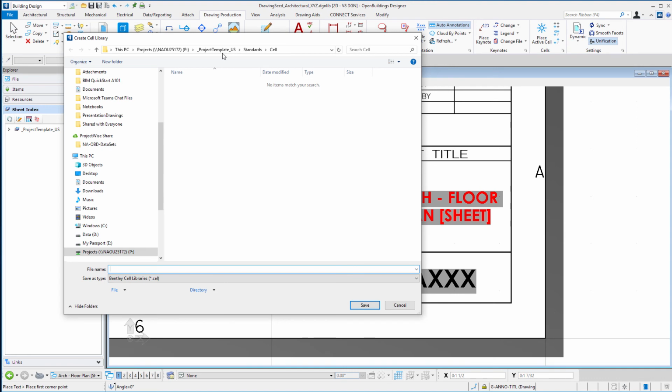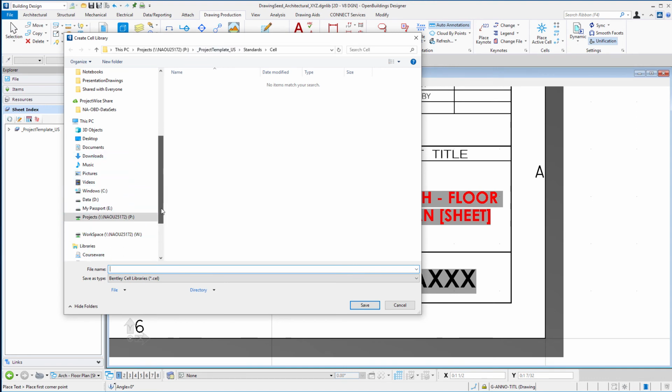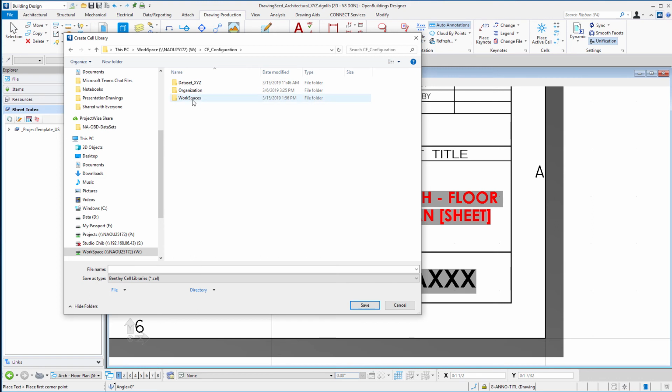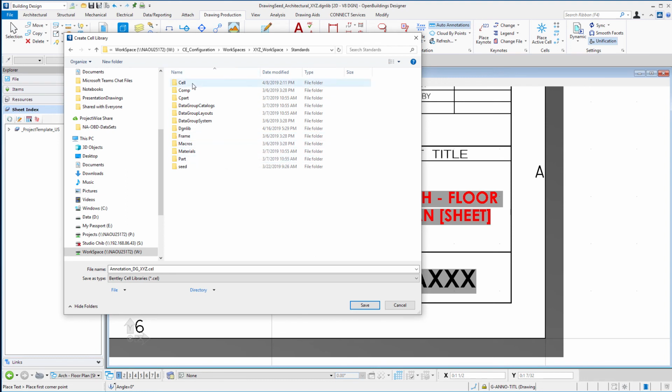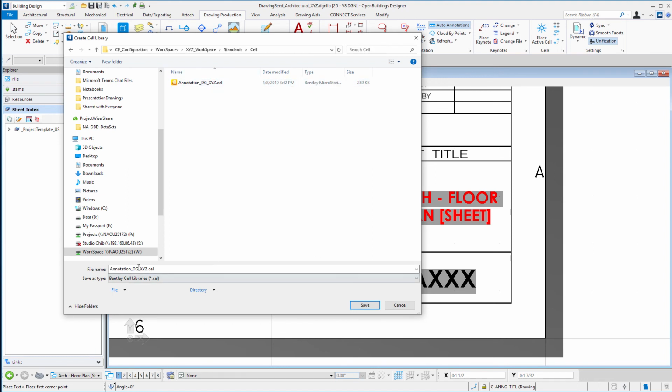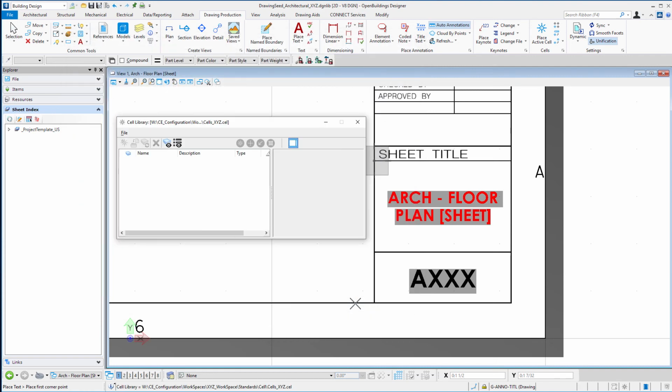Note, by default, it's going to locate it in the project. Perhaps, since our templates are in the workspace, we'll put this in the workspace as well. We'll come up to Configuration, go to the workspaces, the XYZ workspace. We'll go to the standards, and we'll go to the cell folder, and we'll create a new cell library. We'll just call it cells XYZ and save that.